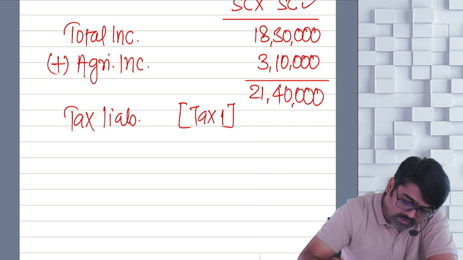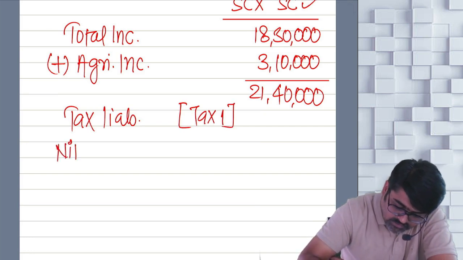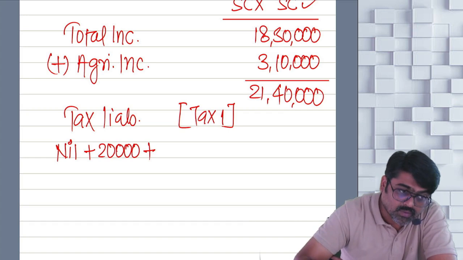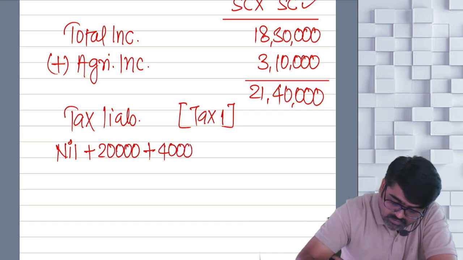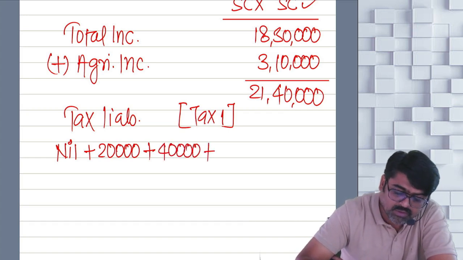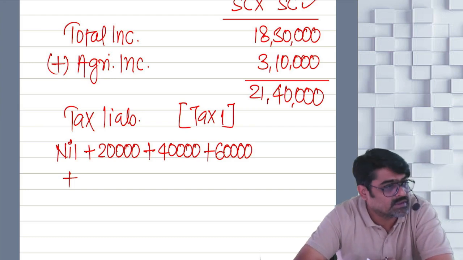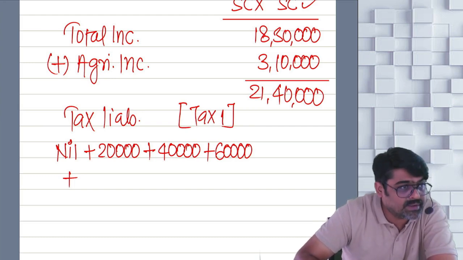How are you going to calculate? First 4 lakhs, no tax. 4 lakh to 8 lakh, it will be 20,000. 8 lakh to 12 lakh, it will be 40,000. Then 12 lakh to 16 lakhs, it will be 60,000. Then 16 to 20, it will be 20%.